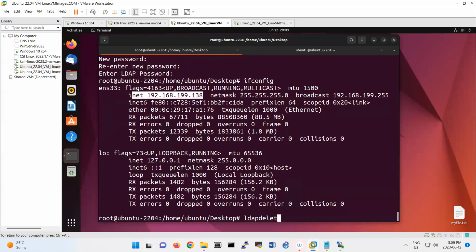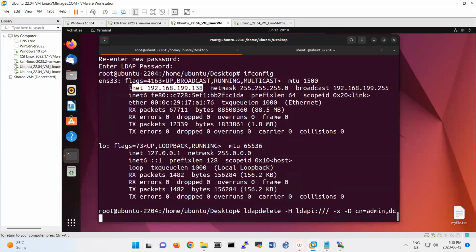You want to delete, for example, John: -H ldapi:///, and then -x -D cn=admin,dc=example,dc=com -W uid=john,ou=people,dc=example,dc=com.